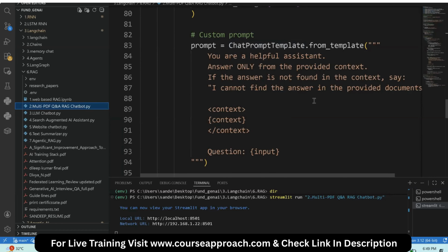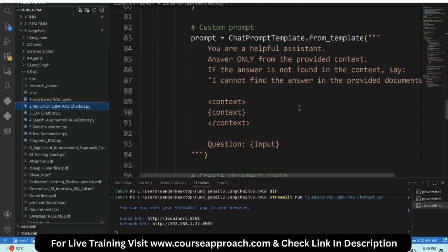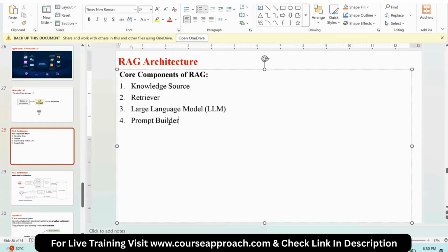Answer only from the provided context. I am telling the LLM that whatever content or document you are given, answer only from that document. If the answer is not found in that document, say to the user that I cannot find the answer in the provided content. Here, I am controlling the behavior of the LLM using the chat prompt template. If I am not adding the chat prompt template, the LLM may give wrong answers or hallucinations. Clear? These are the components of RAG.